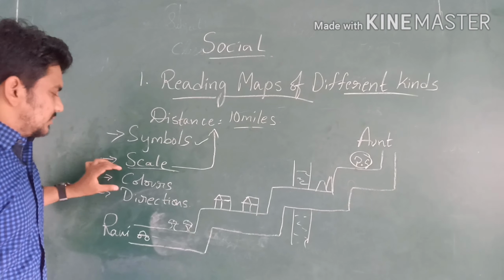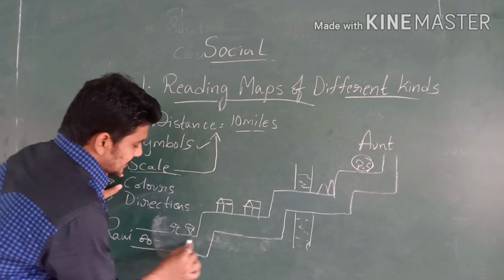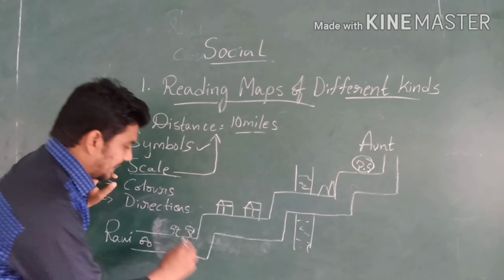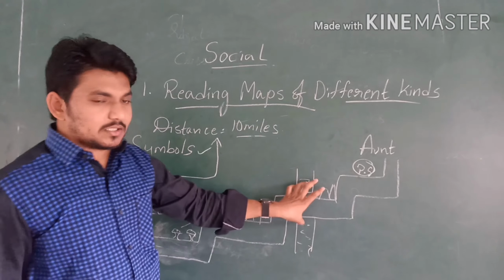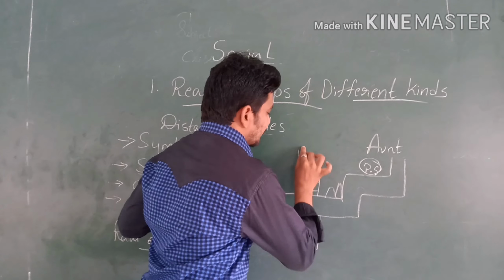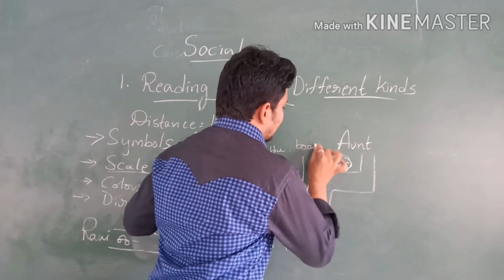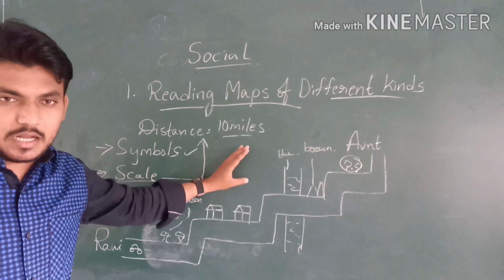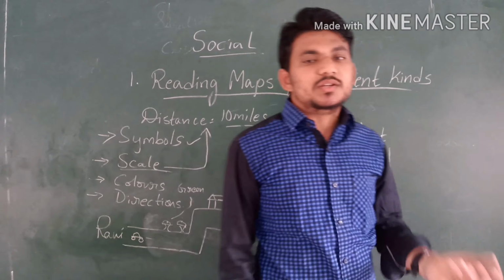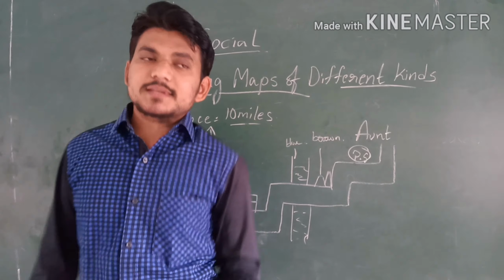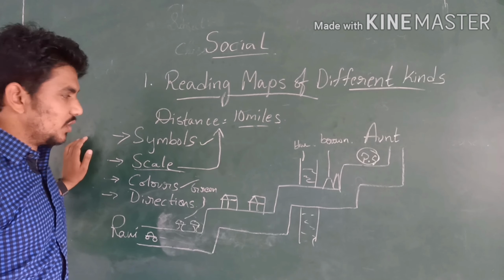Next, the third one is the colors. Let's see here. These are some trees. Trees are indicated by green color. Next, a narrow bridge means water. Water is indicated by blue color. Next, mountains. Mountains are brown in color. So by using colors also, we can easily locate or identify any place or region or country or town or city on the map. This is the third important language of the map.